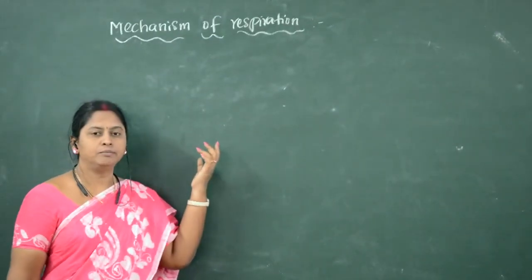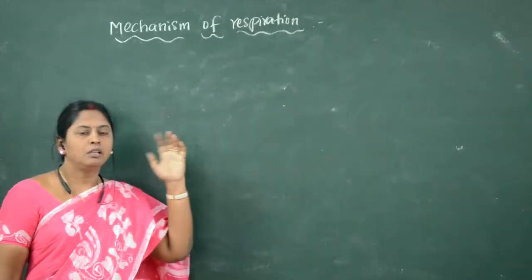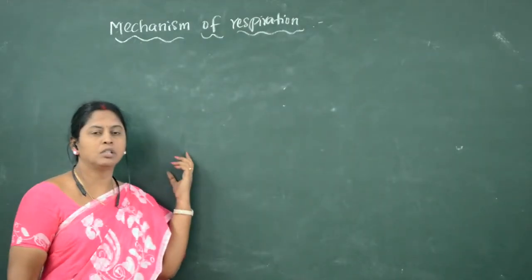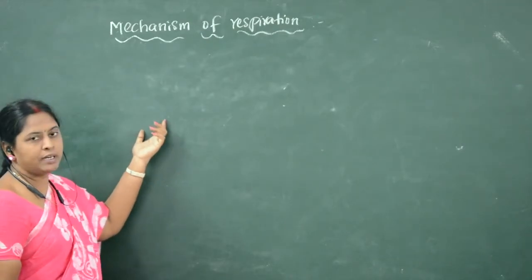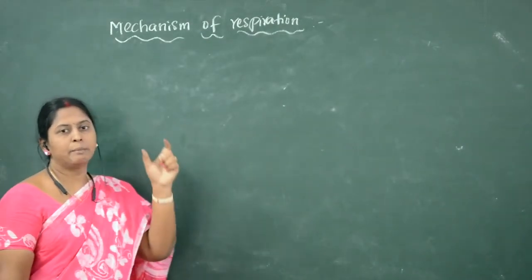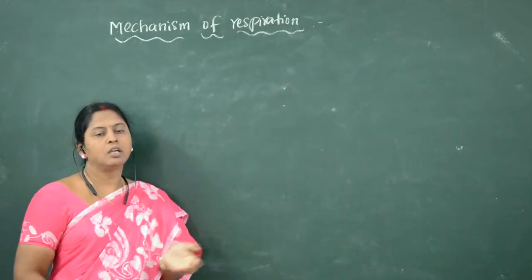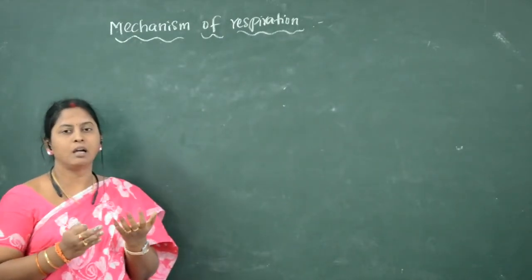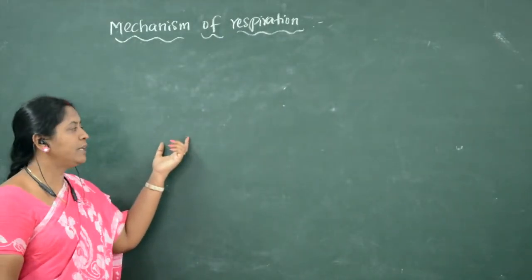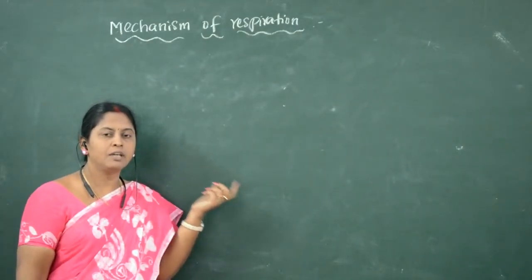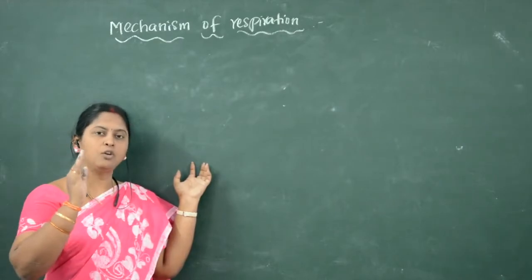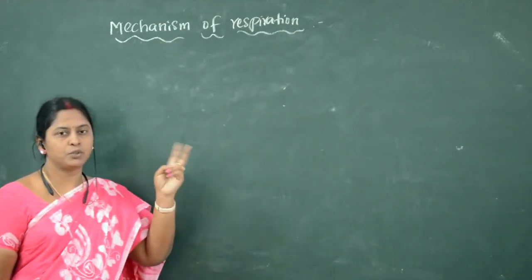Good morning, children. Yesterday we have seen about human respiratory organs. In the human respiratory organs, lungs are the main organs which occupy most of the place in the chest cavity. Two lungs are present, one is right, another one is left. Right lung consists of 3 lobes. Left lung consists of 2 lobes.